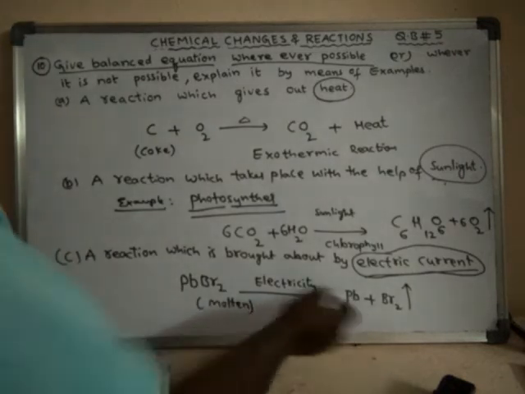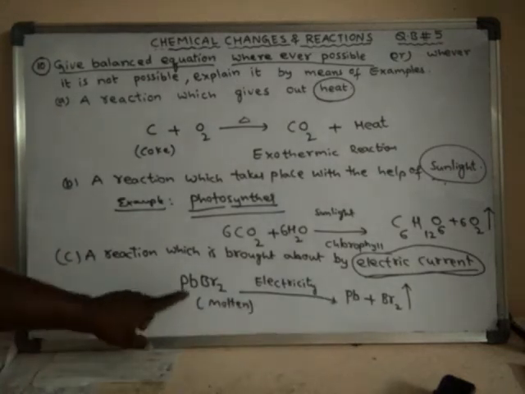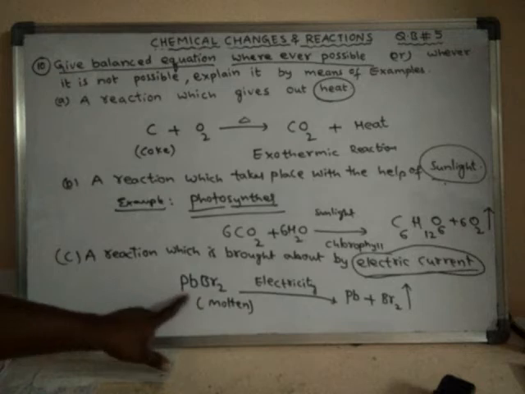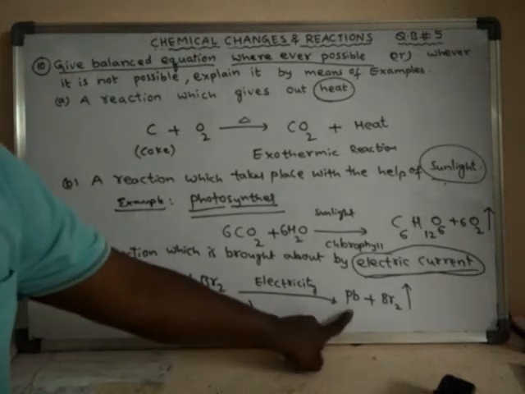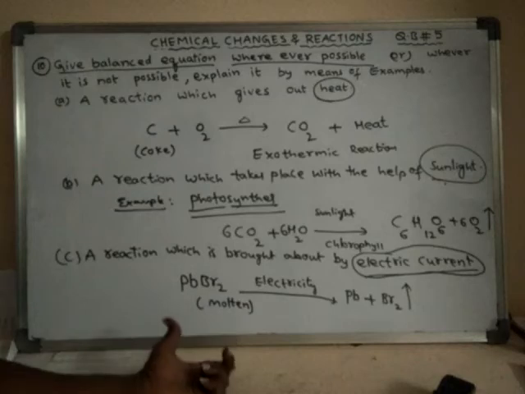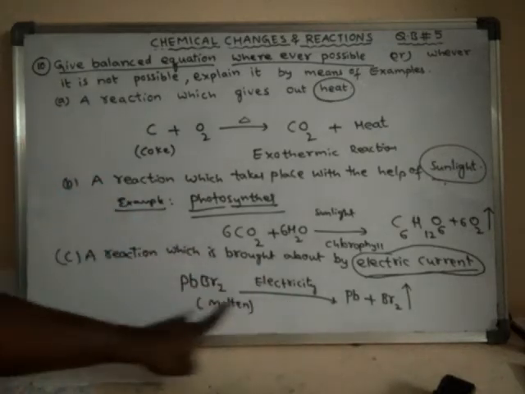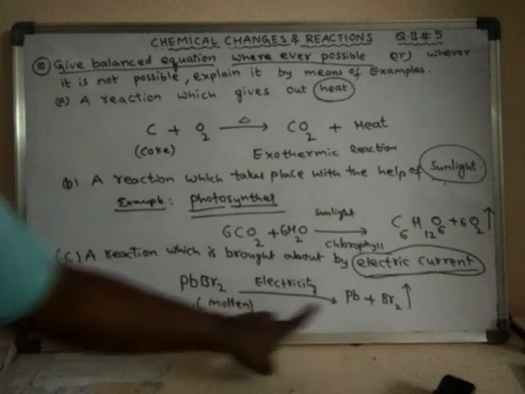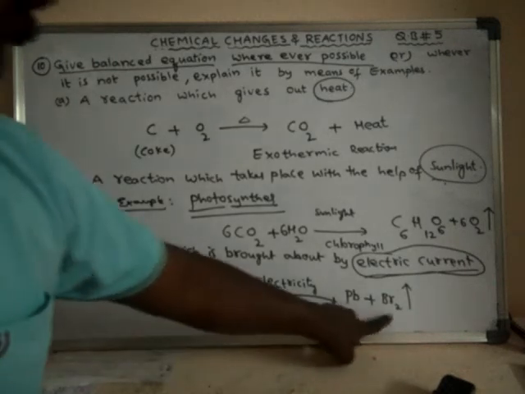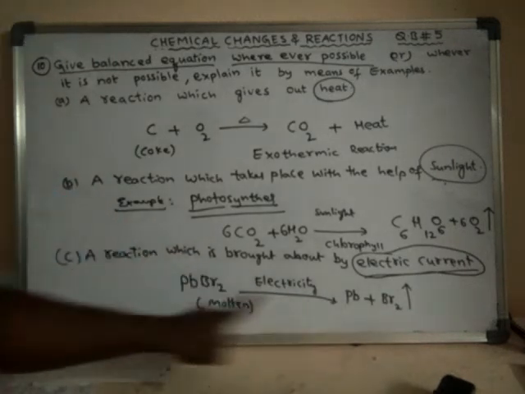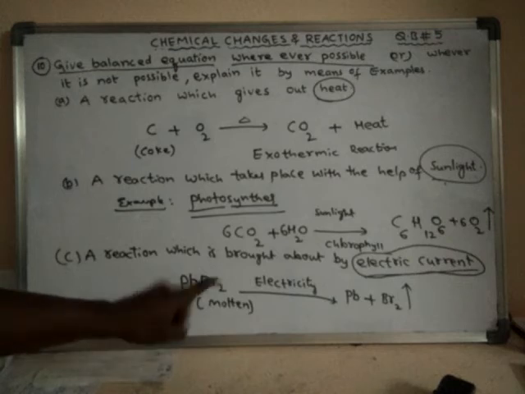So this is also a chemical reaction, because here one substance is converted into another substance. Lead and lead bromide are different, and bromine is also another substance. So these two different substances are formed from another substance known as lead bromide.